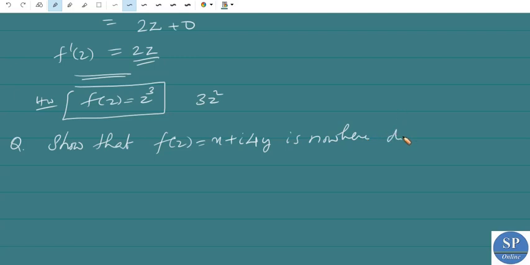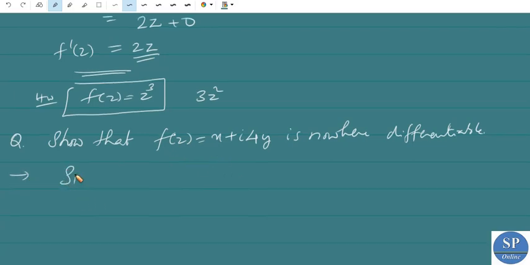Nowhere differentiable. So we have to prove that this function f of z equals x plus i into 4y is nowhere differentiable. Now since z is equal to x plus iy, we have delta z equal to delta x plus i into delta y.